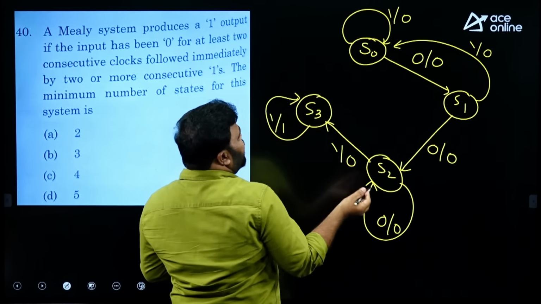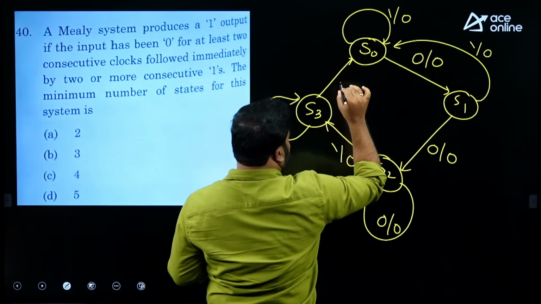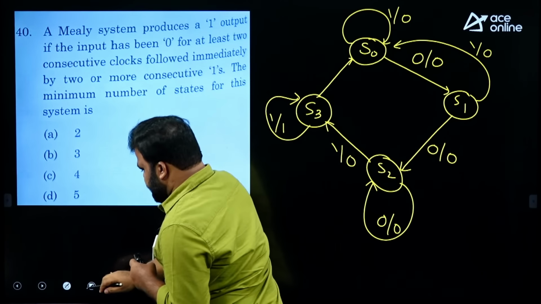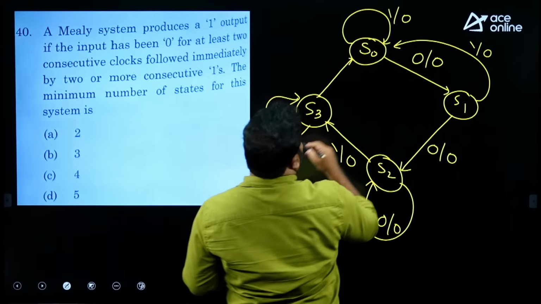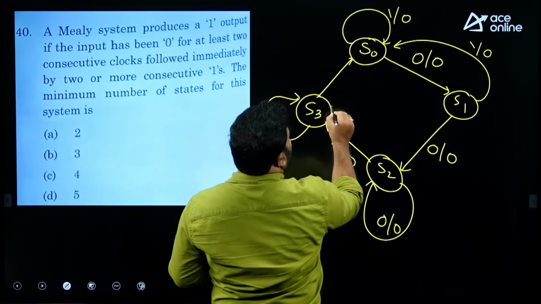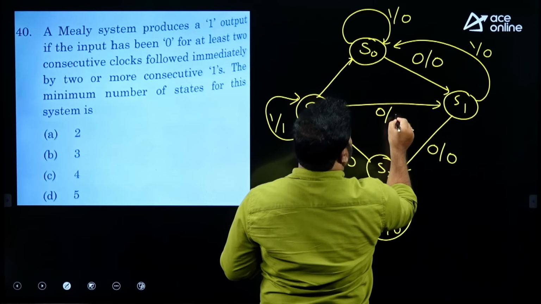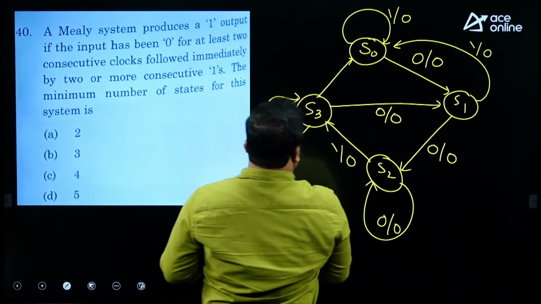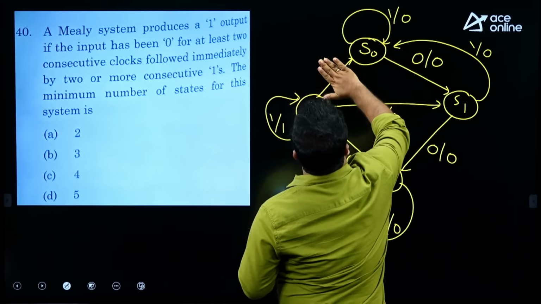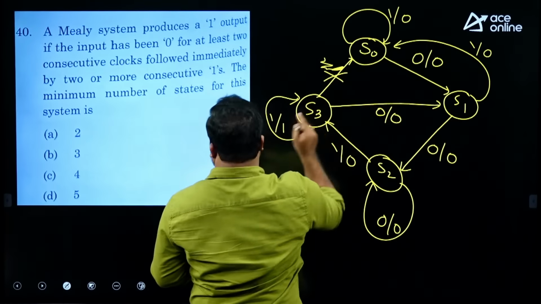In S3, if you get a 0, it goes back to S0, with 0/0. So the number of states is 1, 2, 3, 4. The number of states is 4. The option is C.